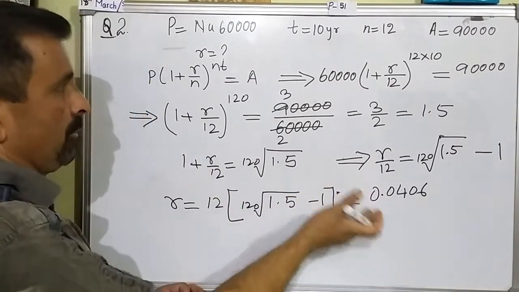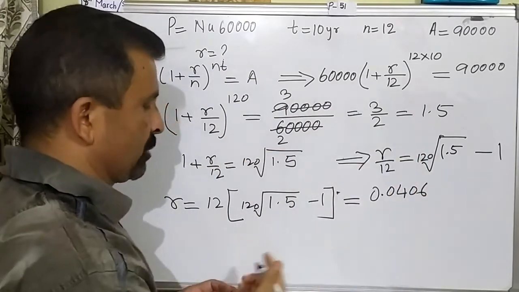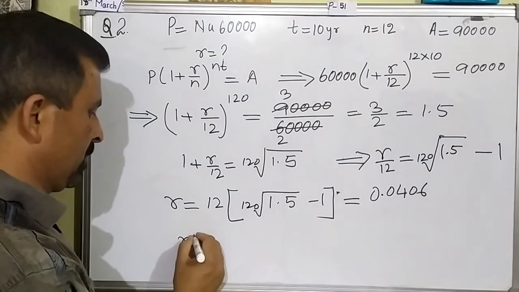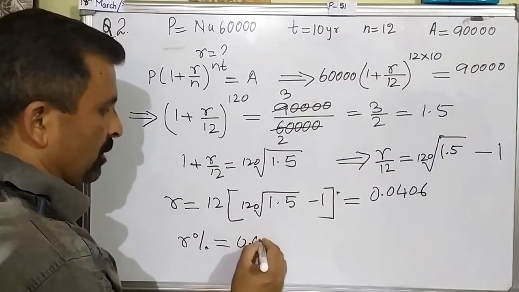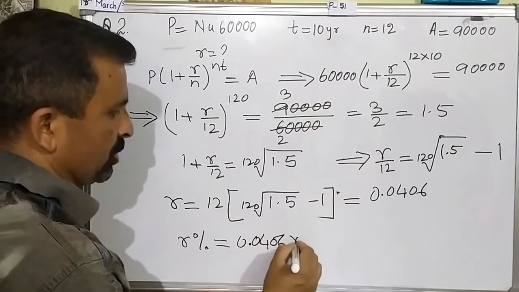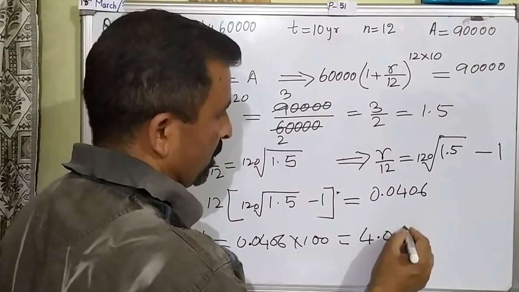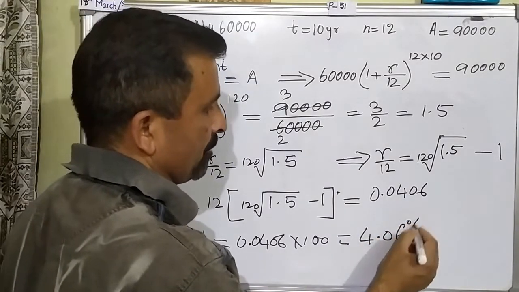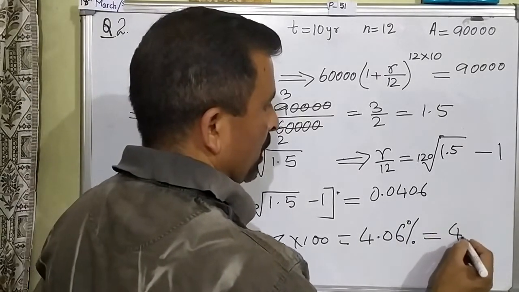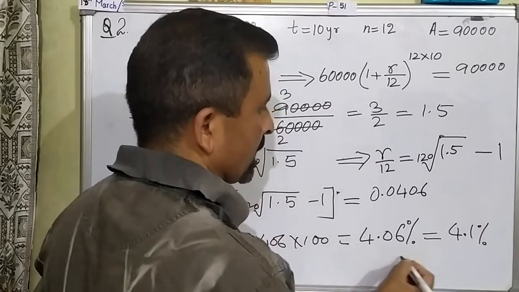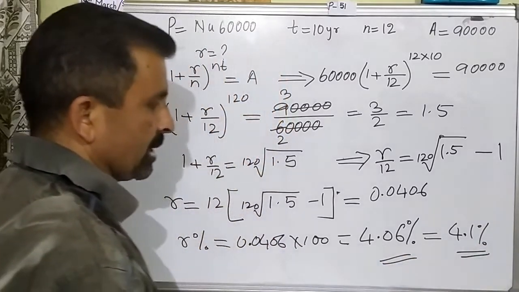You already know that always when you use the compound interest formula, the R will come always in decimal. Finally we have to change this into percentage. So when you change this into percentage, you have to multiply this by 100. So 0.0406 into 100. Therefore, this will come as 4.06 percentage. Clear? When you round it off, it can also be written as 4.1 percentage. So either you can leave your answer in this, or maybe you can round it off and you can write the answer up to this step.